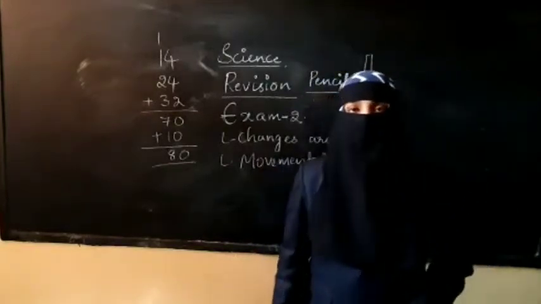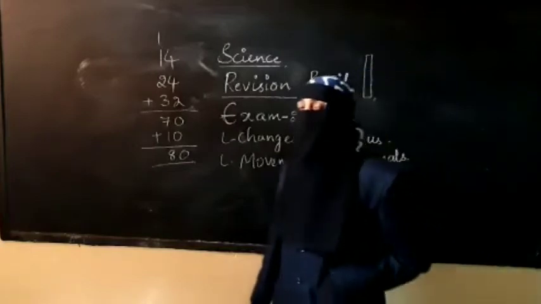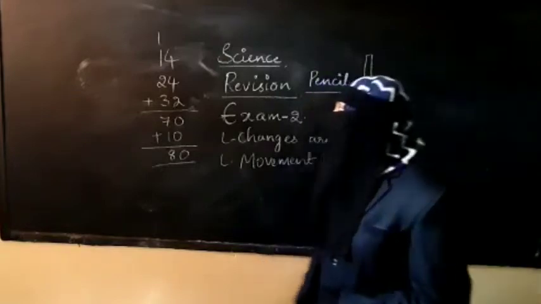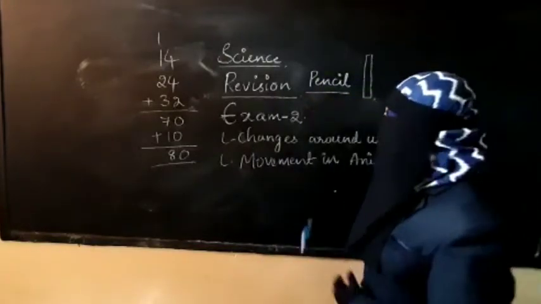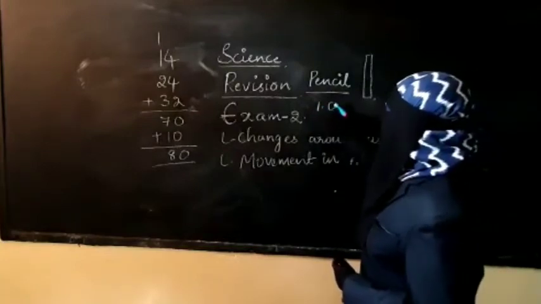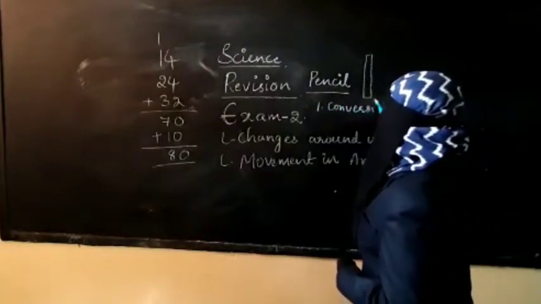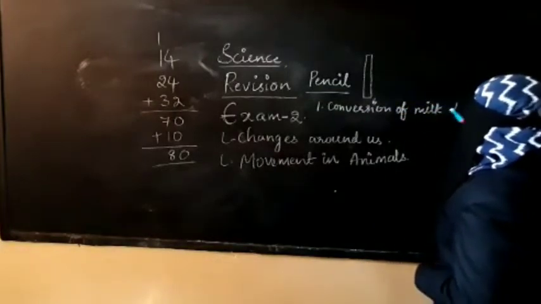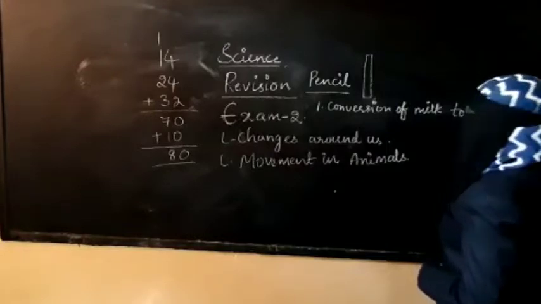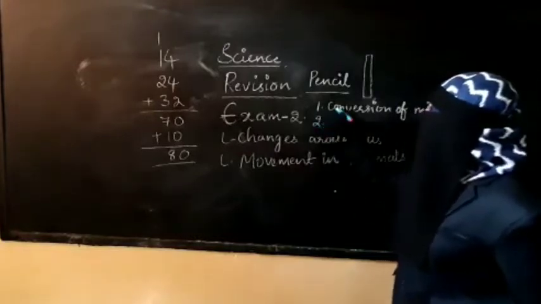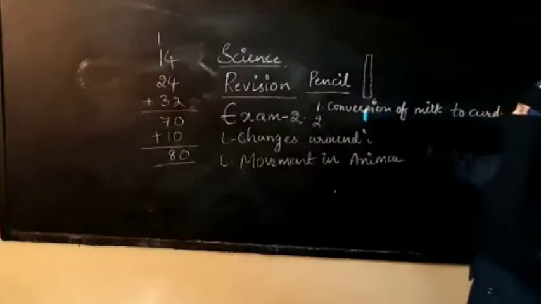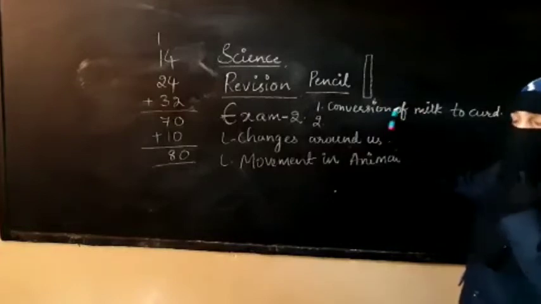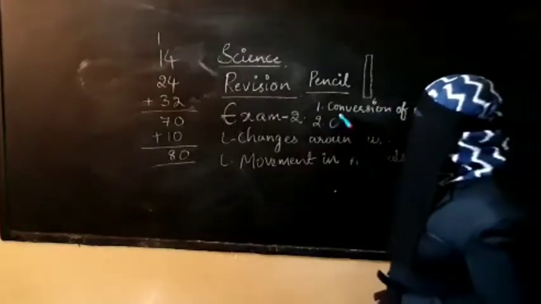Next we have slow and fast changes. To find out which change is slow or fast, you need a comparison. Without comparison, you cannot say which change is fast or which is slow. Let me take a simple example: conversion of milk to curd. Milk is converted to curd. So what kind of change is it? It is a temporary, man-made and permanent change. One more example is change of season.